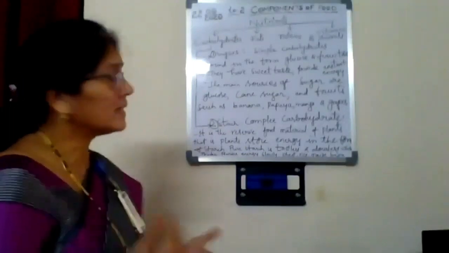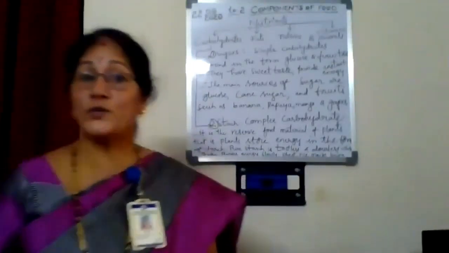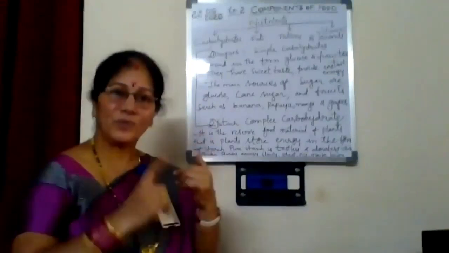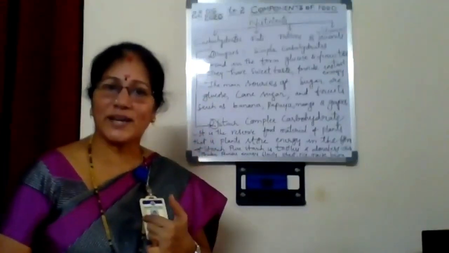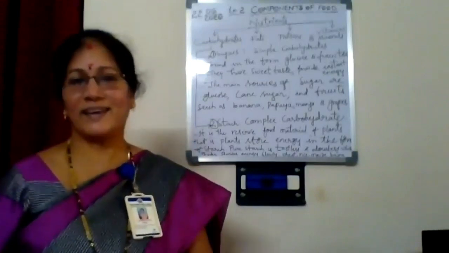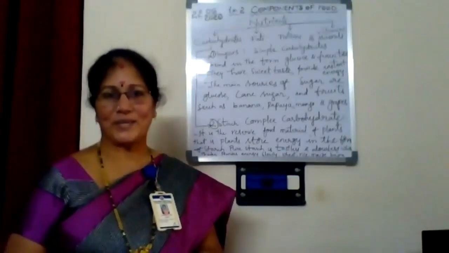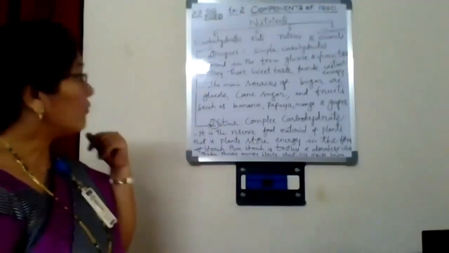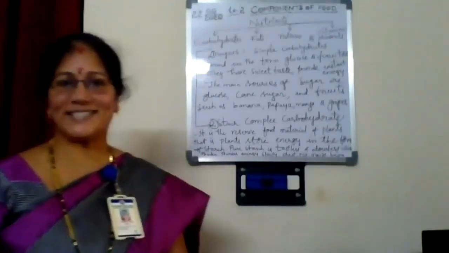Next, what are the main sources of sugar? The main sources of sugar are glucose and cane sugar. Cane sugar means the sugar which we use regularly. Common sugar. And fruits we all like so much.